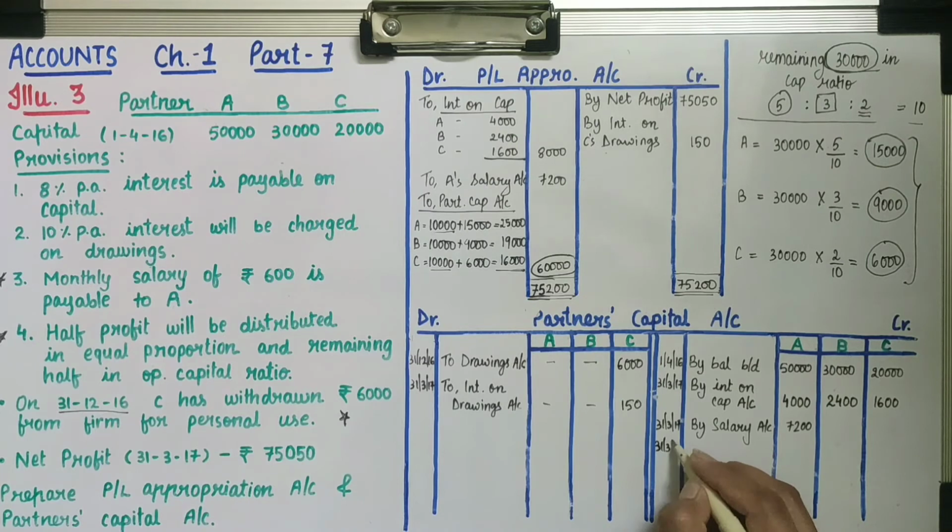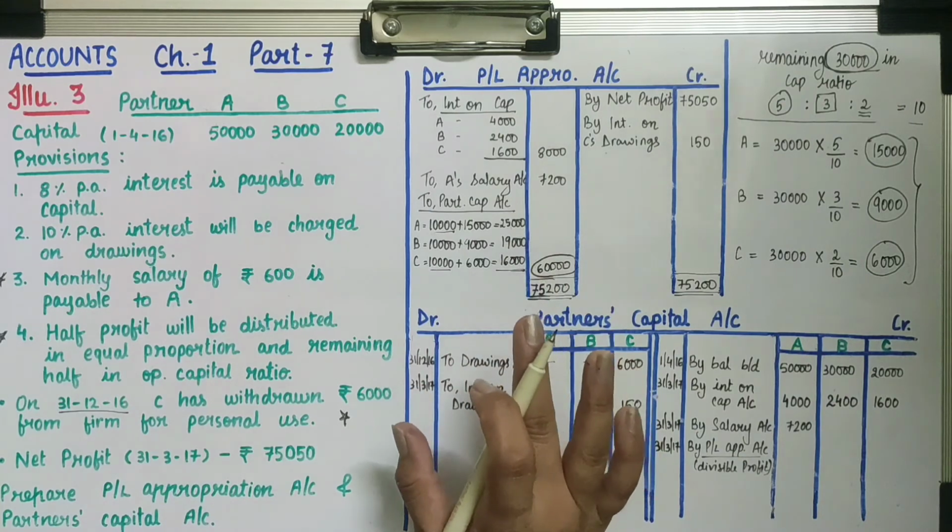31st March 2017, by P&L appropriation account (divisible profit). Now A is getting total 25,000.